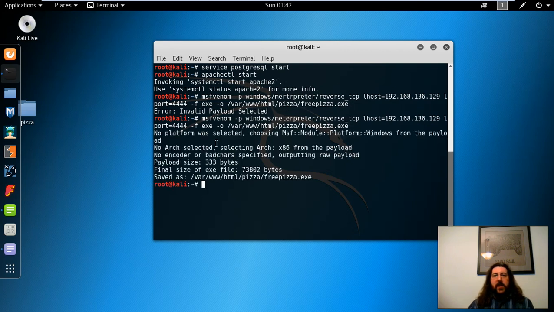Alrighty. So you can see, since we didn't include an executable to inject into, it is embedding the raw payload into its own executable, so it's just the Meterpreter shell itself in a plain old executable file. Okay, so this creates the malicious executable, and we placed it on the web server. Now let's actually start the Metasploit framework console. This again will take a little while to load.